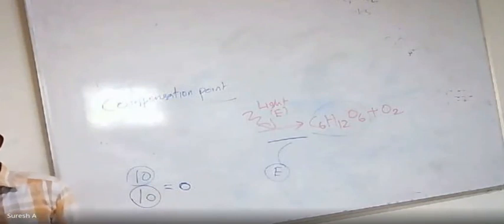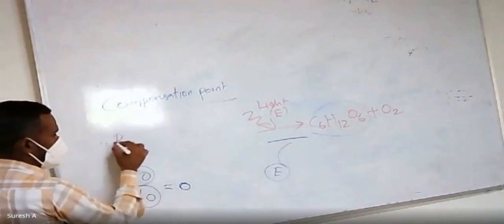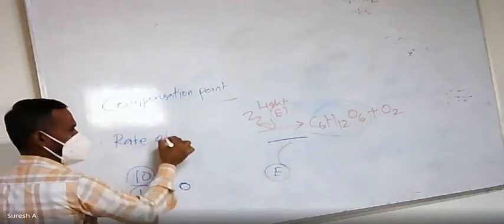This is the compensation point. It's very clear.